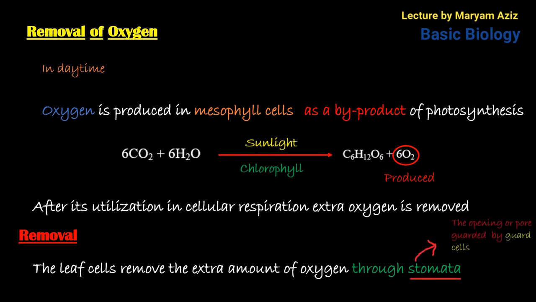Stomata are openings, or you can say pores, that are guarded by guard cells. Here you can see two bean-shaped structures. These structures are guard cells, and the pore formed between them is a stomata. So guard cells form the stomata. The stomata open during daytime and close at nighttime in most plants.